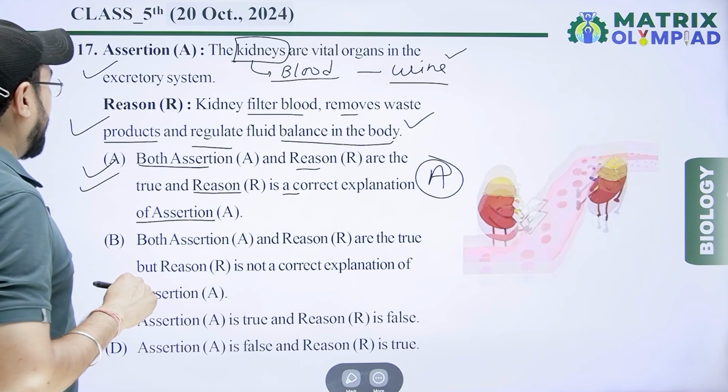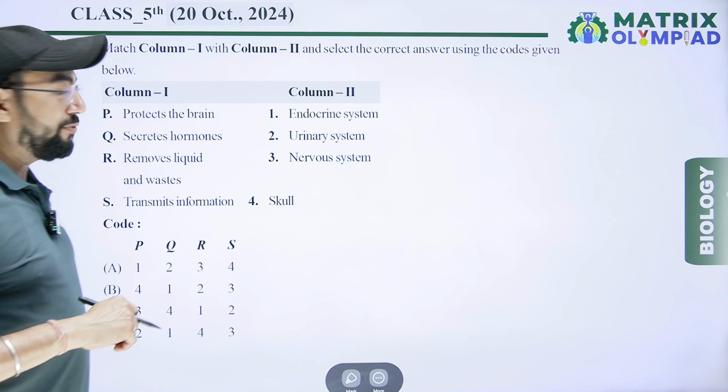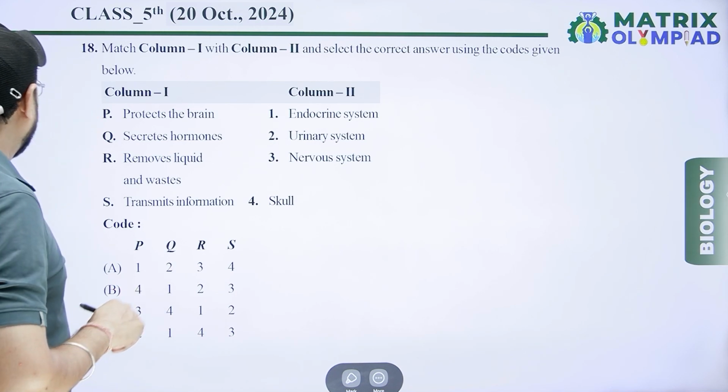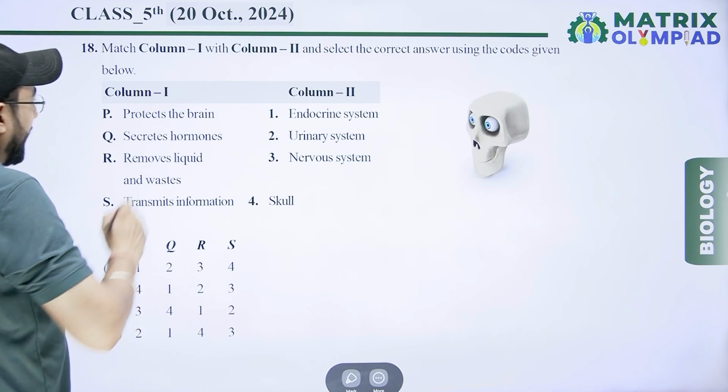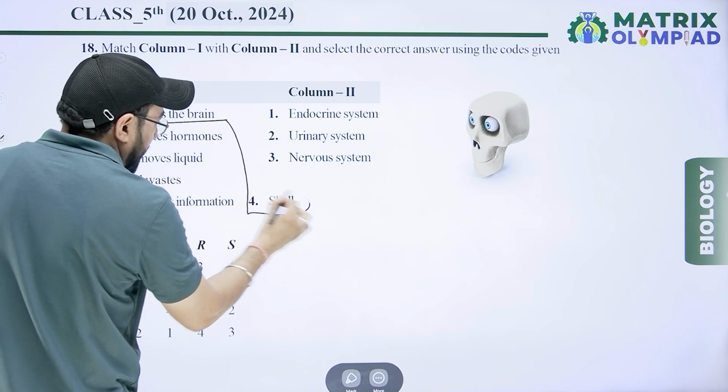Option A is right. Next question is, match column first and second. Column first, protect the brain. The brain is protected by the skull. Skull.